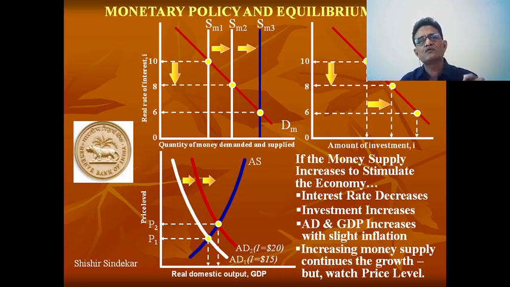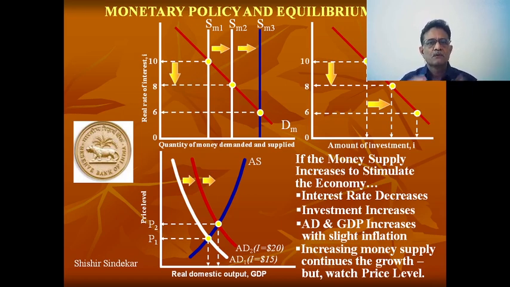So if I want to increase the GDP, what is the ultimate idea of monetary policy that we have studied? What was the objective? Increase the GDP. Yes, how to increase the GDP? Increase the money supply. But does it really increase the output? Yes, it increases. If you go with this mathematics, or geometry, this graphical representation, you can state that an increase in money supply reduces the interest rate, increases the investment, and increases the aggregate demand.